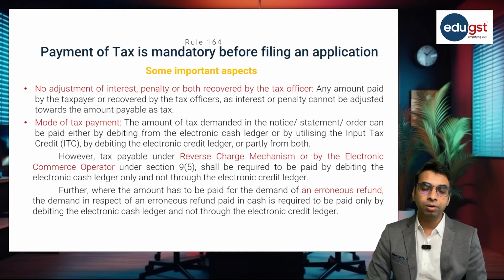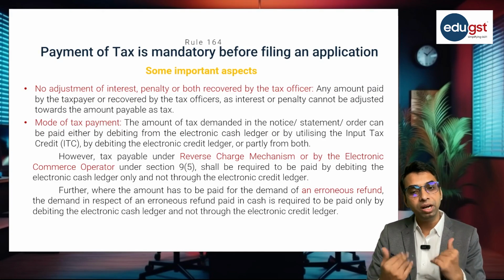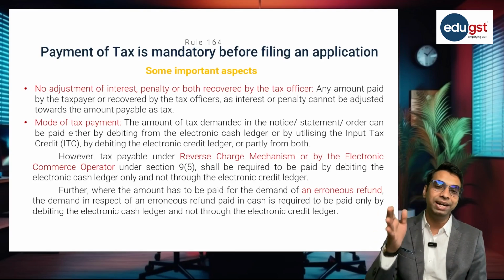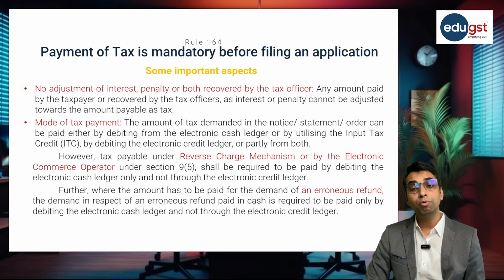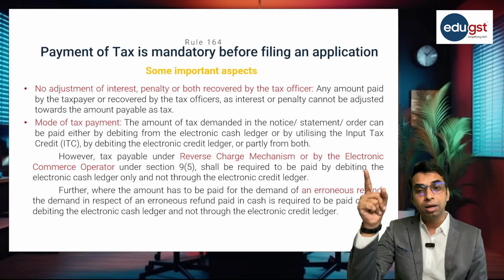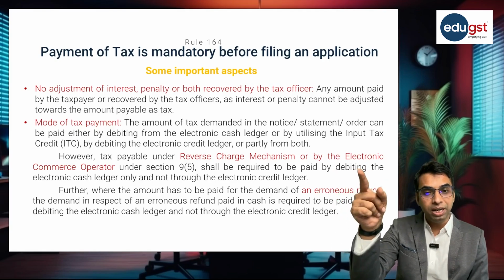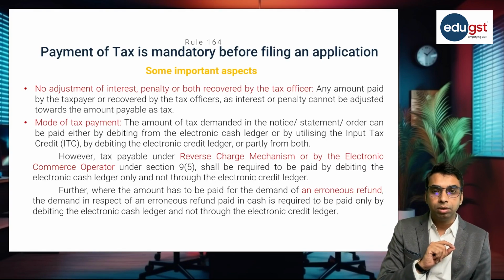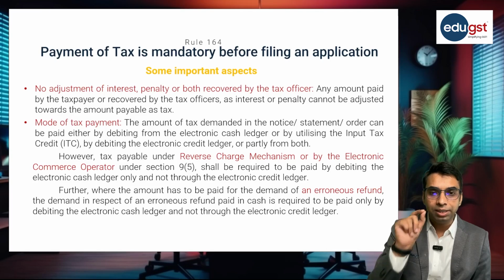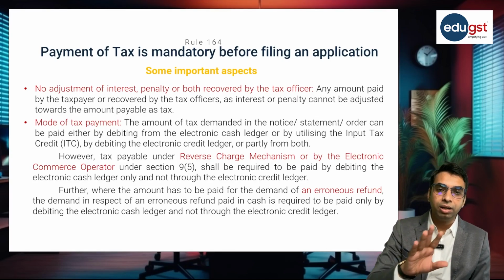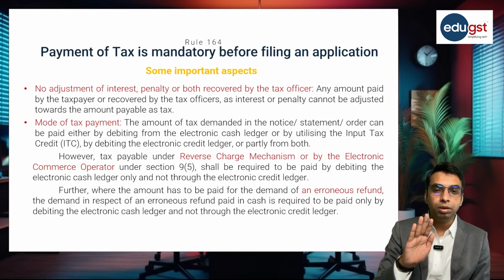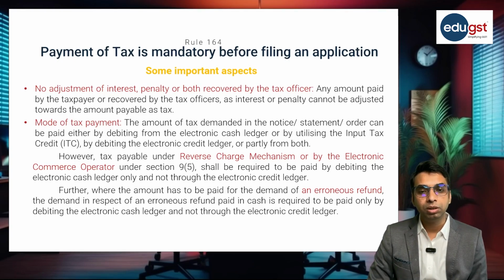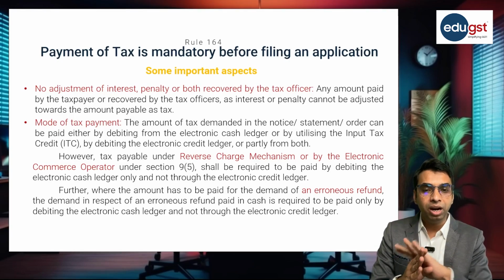Now suppose the tax officer, proper officer, has already recovered some interest amount or penalty amount for the specified period, that is for financial year 17-18, 18-19 and 19-20. Now can I adjust that interest amount, penalty amount against the tax liability, or can I get the refund? Section 128A has clarified that no refund of already paid amount will be allowed. So whatever amount you have paid, you will not get the refund of that.